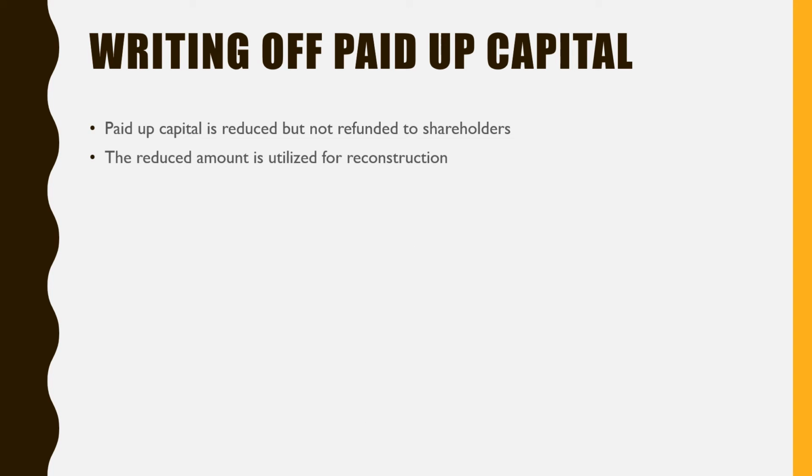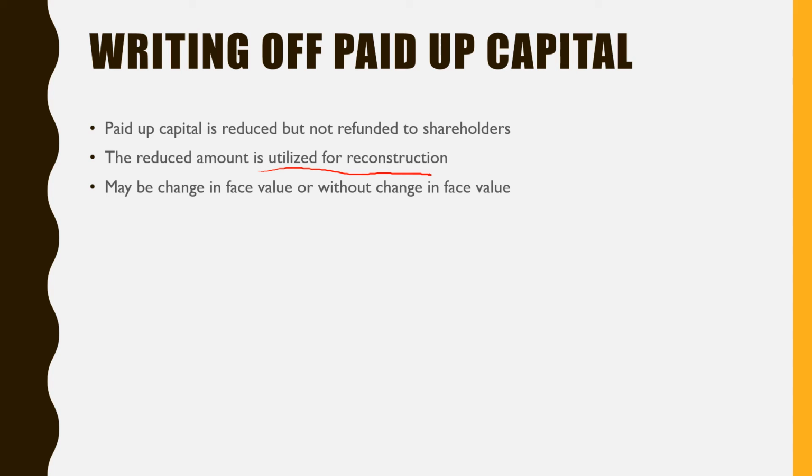This sacrifice will be transferred to the capital reduction account and this reduced amount will be utilized for reconstruction. That means it will be utilized for writing off accumulated losses, overvalued assets, unnecessary intangible assets, and fictitious assets which are not helping to show a true and fair view of your financial position.